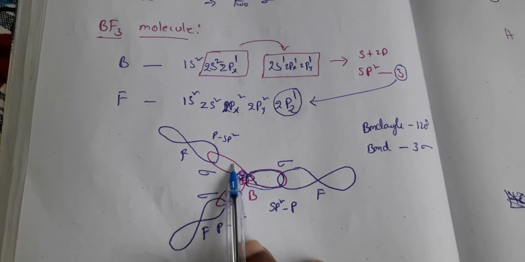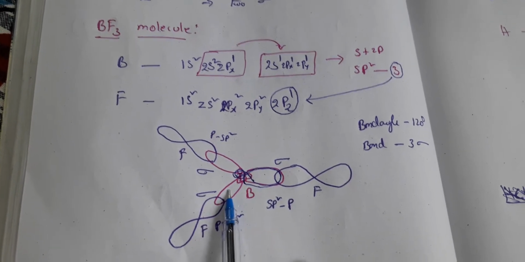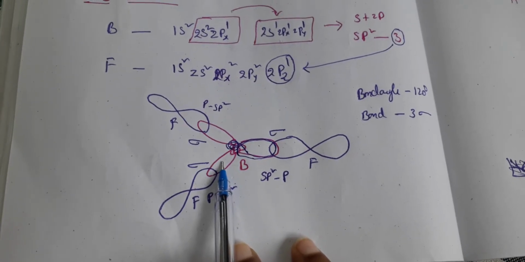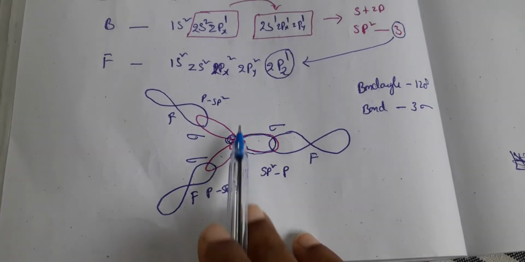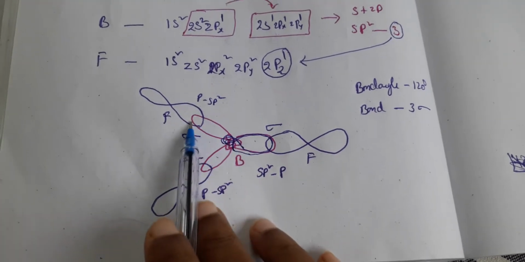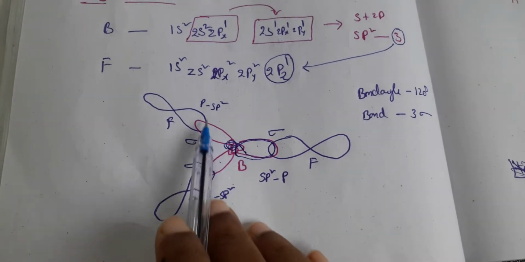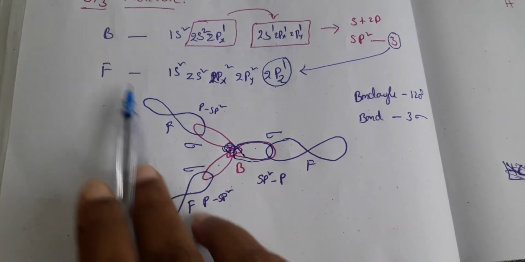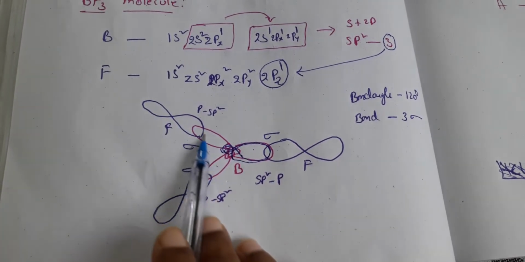So 3 sp2 orbitals are here with 120 degrees angle between each two successive orbitals, and then each sp2 orbital is combined with the pz orbital of fluorine.